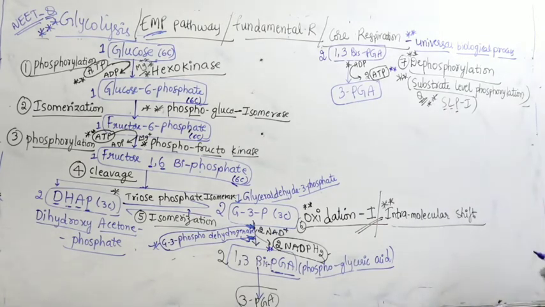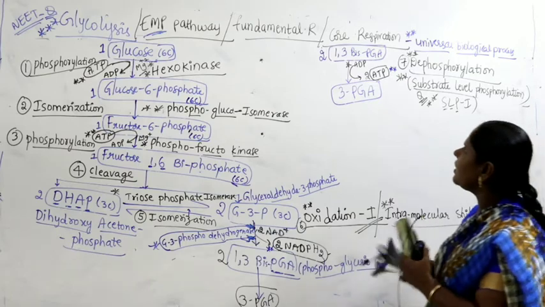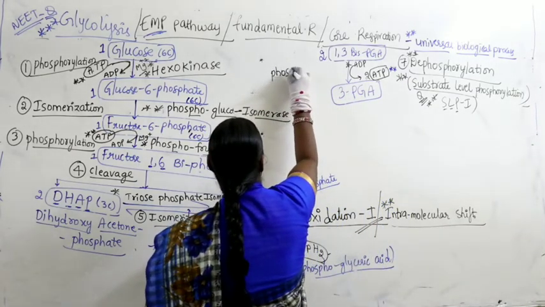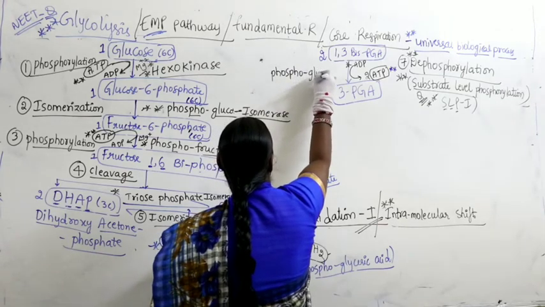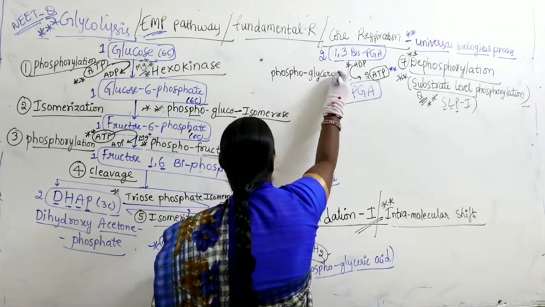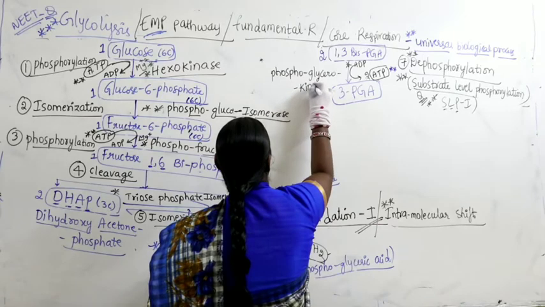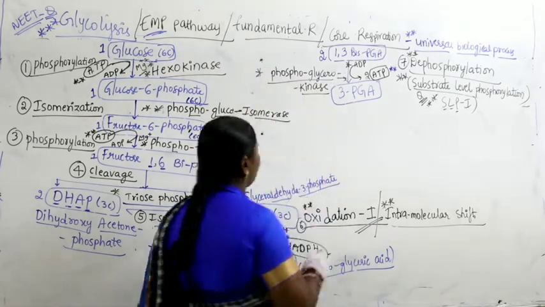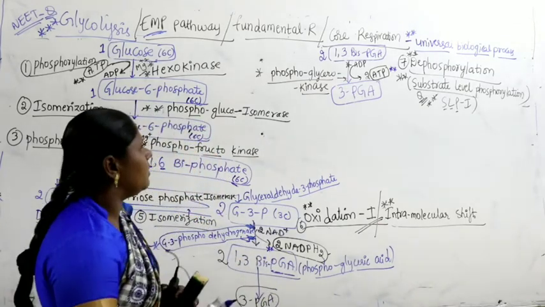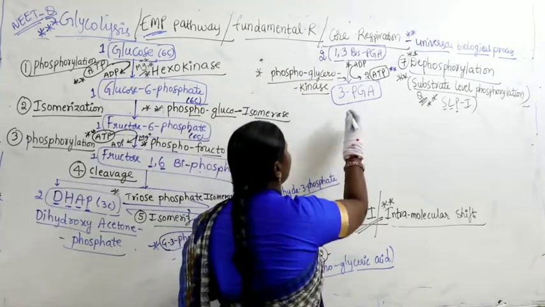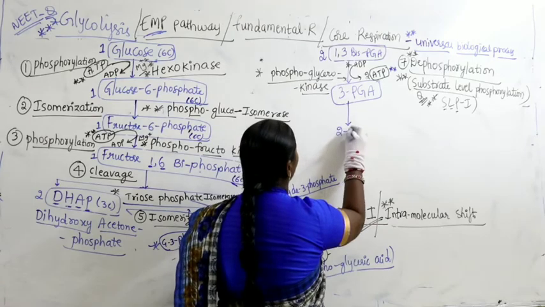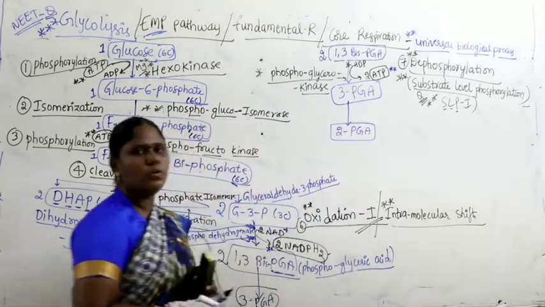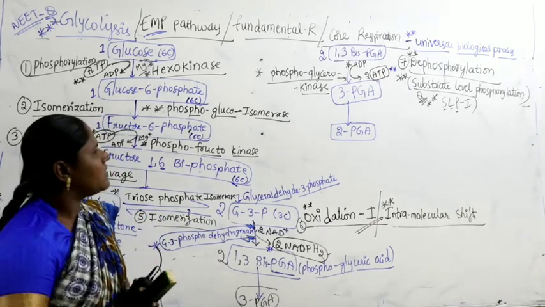Now that is the name of the reaction. And what is the name of the enzyme? So we can write phosphoglycerokinase. We will write the name of the enzyme is phosphoglycerokinase. This is nothing but the name of the enzyme. Right? Next, now 3-phosphoglyceric acid further gets converted into 2-phosphoglyceric acid. It gets converted into 2-phosphoglyceric acid.